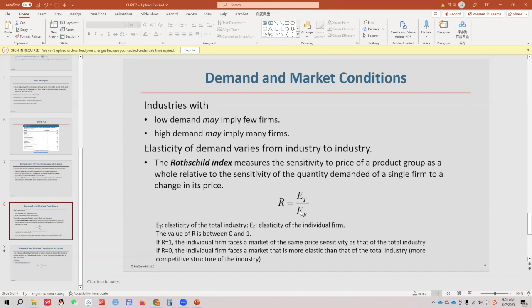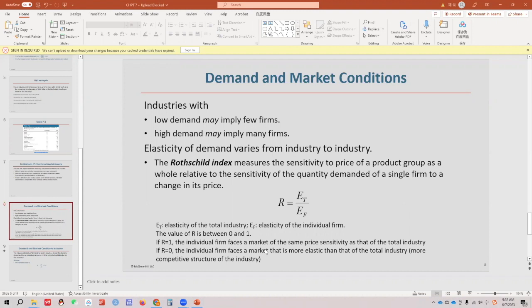We have a Sinclair gas station on the main street, close to KFC. That is one individual gas station. But for the entire gas industry, we know as consumers, gas is a necessity to us. So the numerator, which is the elasticity of the total gas industry, should be pretty small. But for this specific Sinclair gas station, even across the street, there is another one. There are numerous alternatives, right? People have a lot of alternatives.